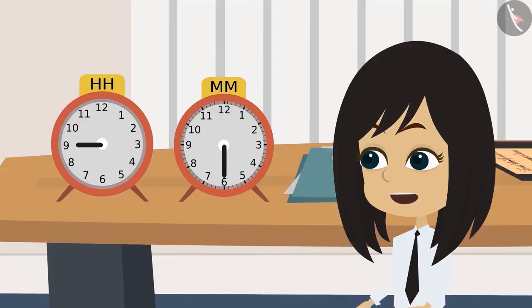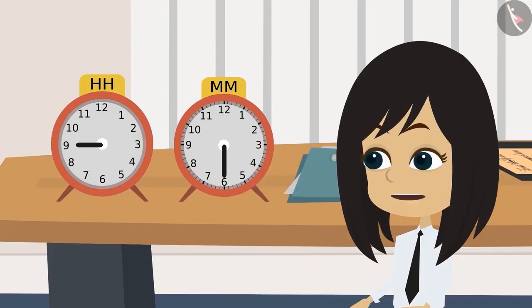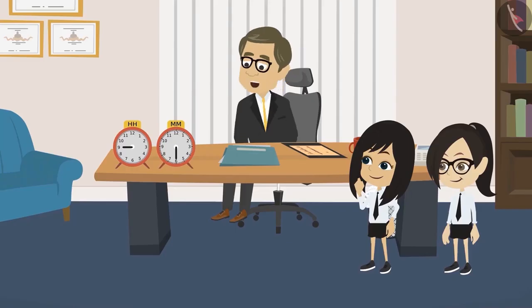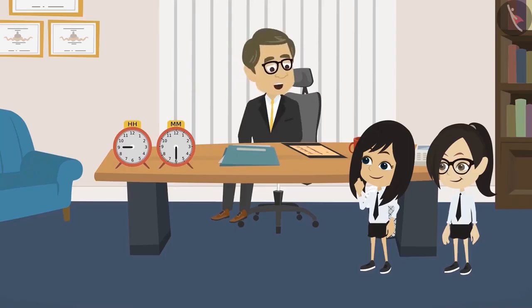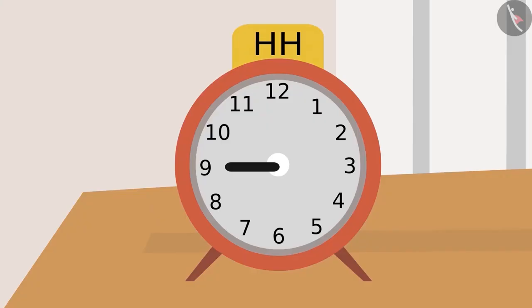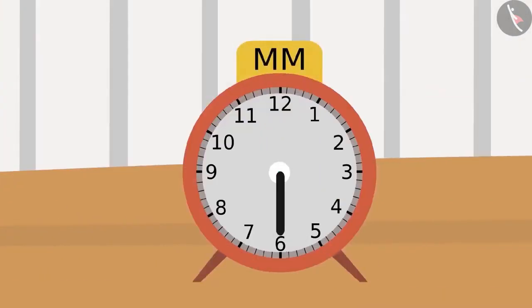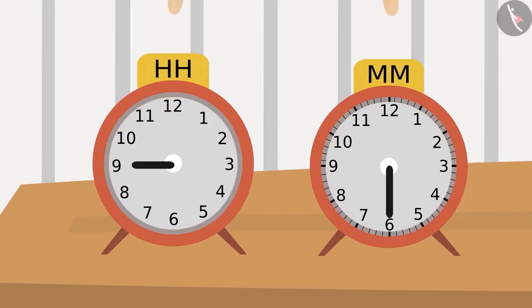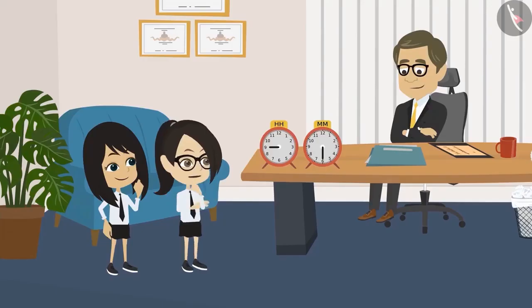No, sir. See, both these clocks have only one hand. Yes, Neha. Both the clocks have only one hand, but both the clocks are working. See? This clock only has the hour hand, and this clock has only a minute hand. And the button above these clocks can set the time by rotating these hands. So, are these two telling the right time?